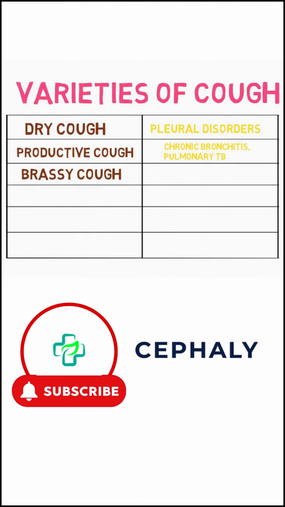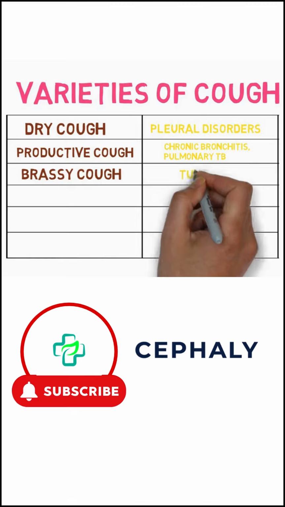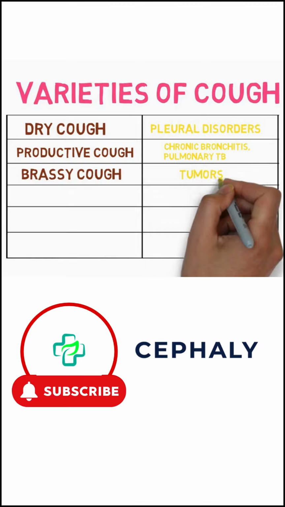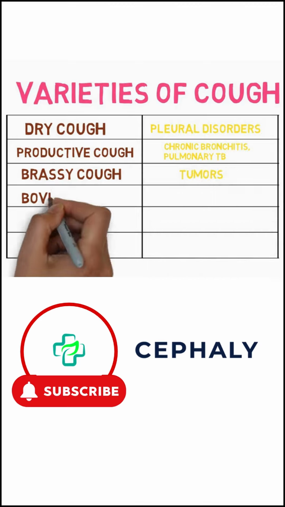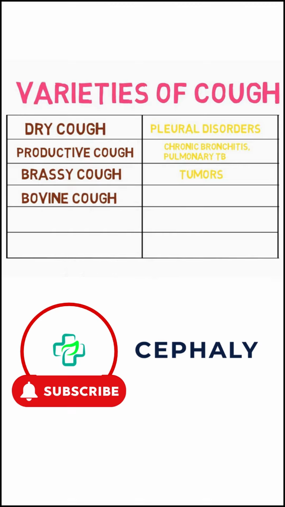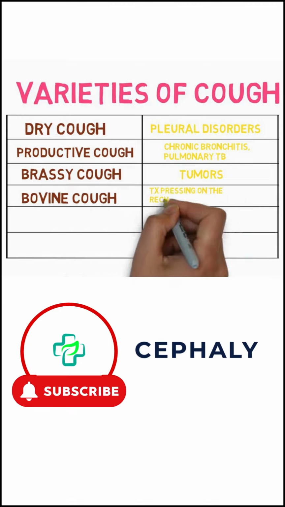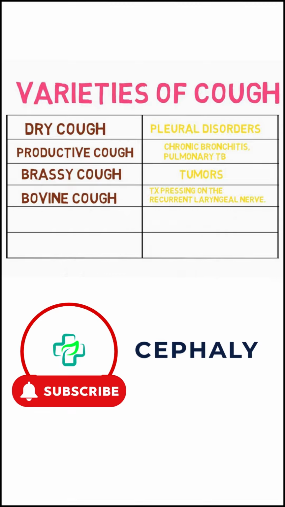Brassy cough, characterized by a metallic sound, often due to pressure on the trachea from tumors or other space-occupying lesions. Bovine cough, a non-explosive cough that lacks force, sometimes seen in patients with tumors pressing on the recurrent laryngeal nerve.